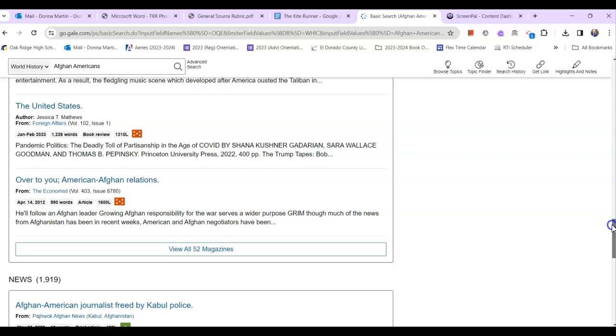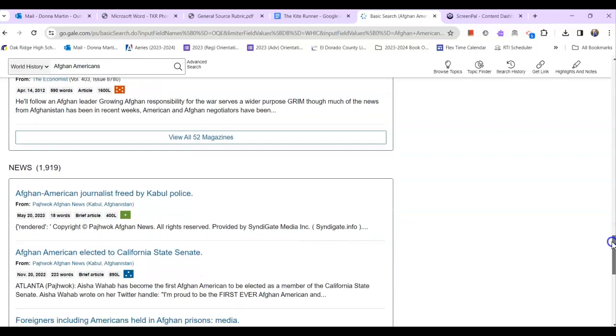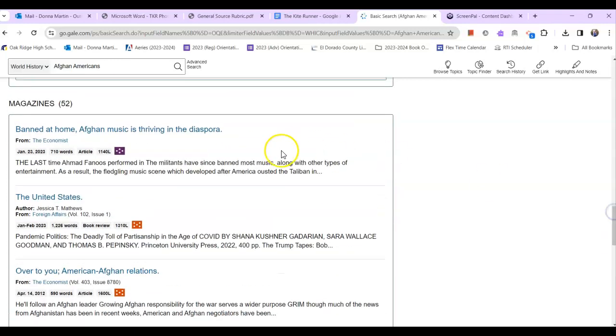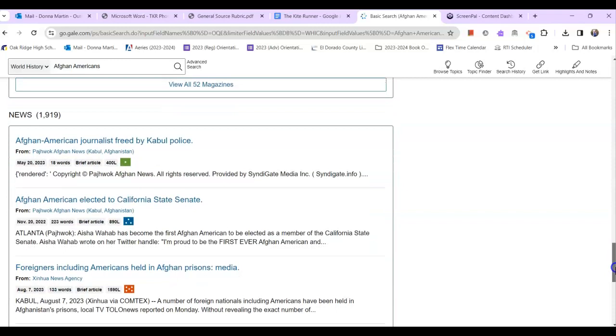So I think the best one so far would be the music one, but then I see more in the news section. This is 2022, Afghan American elected to California State Senate. So definitely pay attention to the dates before you just click the first option available.